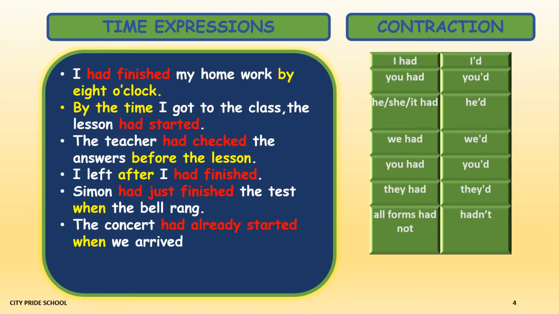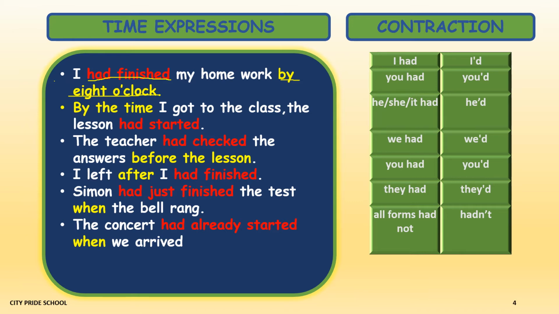Now, here are a few examples that I've listed to have a better understanding of time expressions. I had finished my homework by 8 o'clock. I have highlighted the past perfect form of the verbs in red and the time expressions in yellow. So here, had finished is the past perfect form of the verb, and by 8 o'clock means that before 8 o'clock the homework got finished.